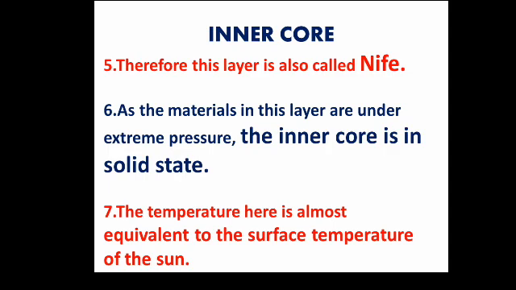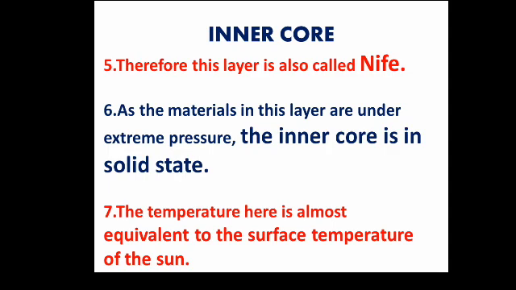Nickel and ferrous, like the iron content, as the materials in this layer are under extreme pressure. The inner core is in a solid state. The reason is given here: due to the tremendous pressure, and the temperature here is almost equivalent to the surface temperature of the sun.